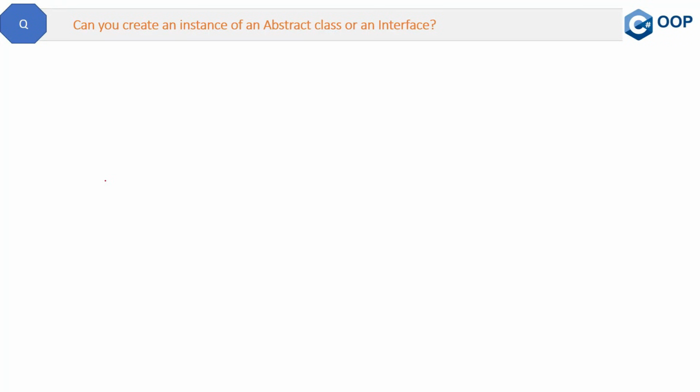Here is a quick question. Can you create an instance of an abstract class or an interface? The answer is no. We cannot create an instance of, or we cannot create the object of, an abstract class and an interface. Let me show you the same in Visual Studio.